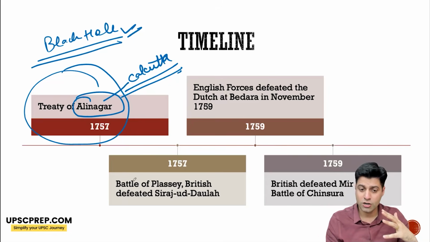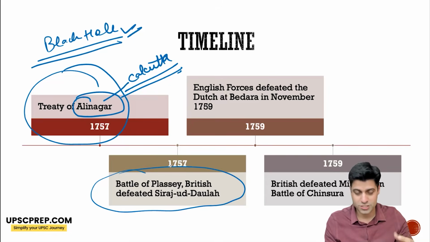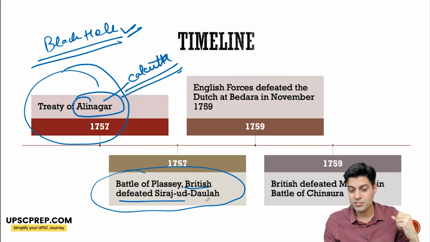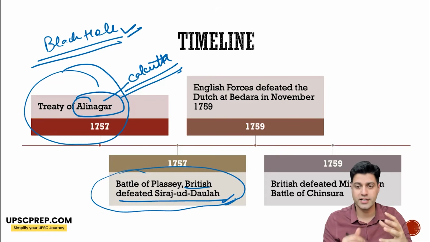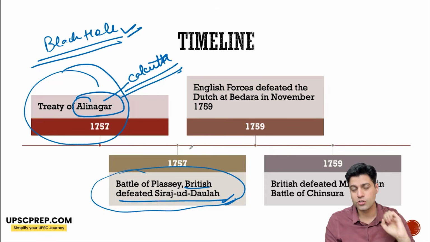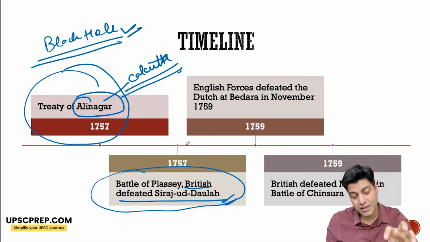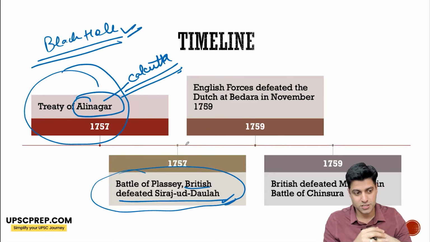And the Battle of Plassey happens, and eventually through this politics and through some fortune, the British defeat Sirajud-Dowlah. But they do not take the political power outright. What they do is they install Mir Jafar as Nawab. But then they drain him of the wealth of Bengal, like anything.